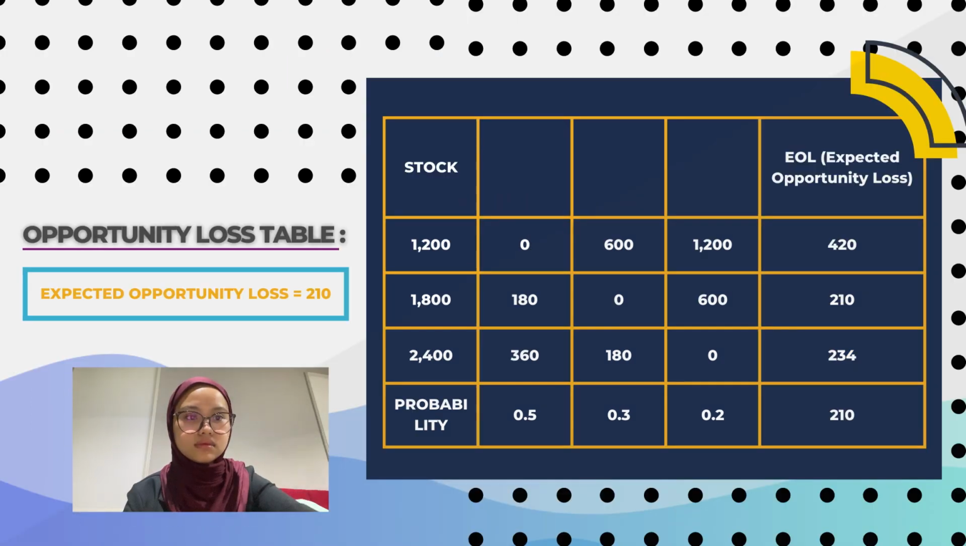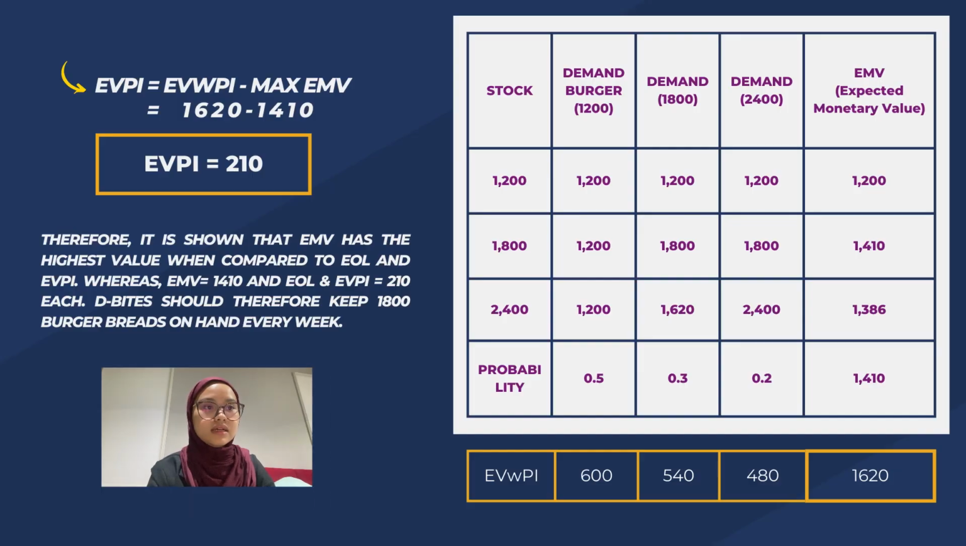1,800 stocks. For the EOL, expected opportunity loss, we choose the lowest cost among these three stocks, and we found out again it is RM210, which is at the stock of 1,800. So the expected opportunity loss is 210. After finding the EVPI, which is 1,620, we deduct it with the maximum EMV, which is 1,410, and the answer that we get is 210.